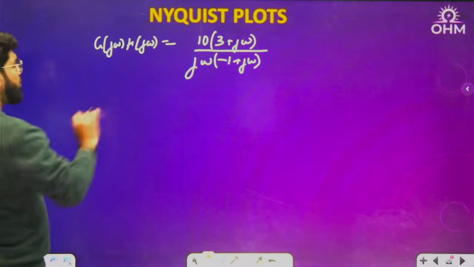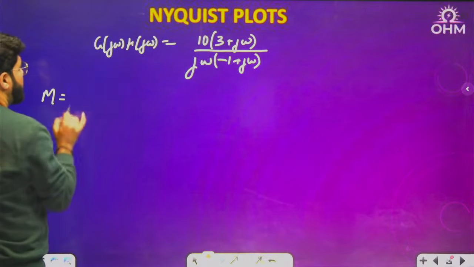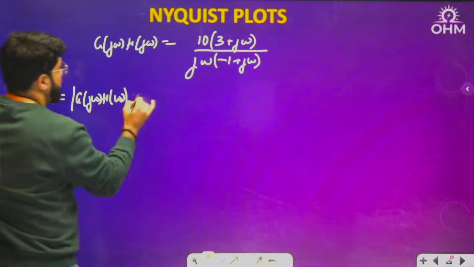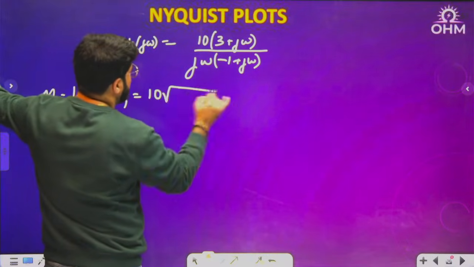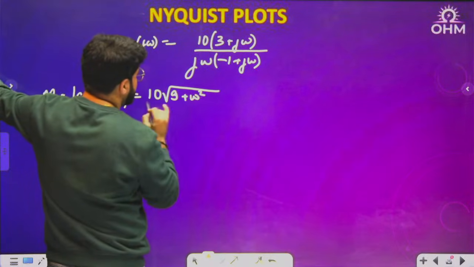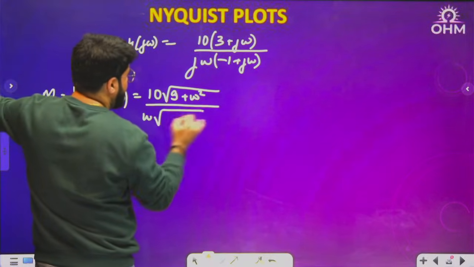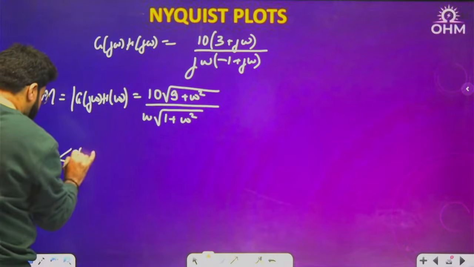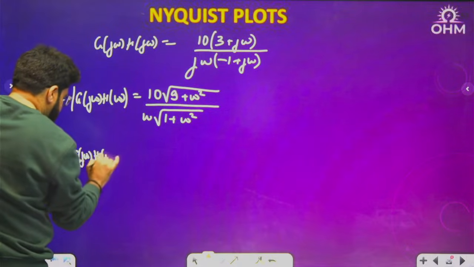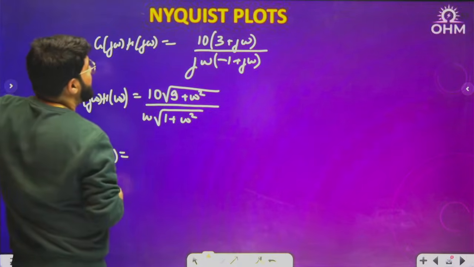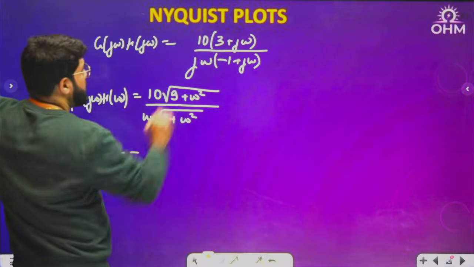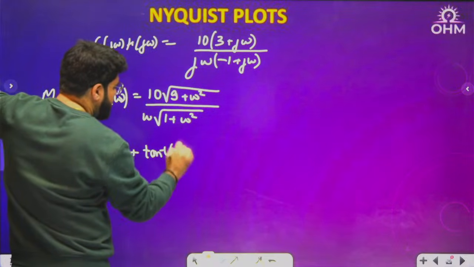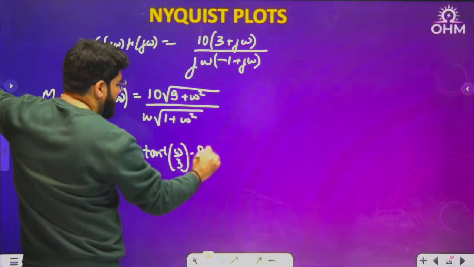Firstly, what is the magnitude here? The magnitude mod G(j omega)H(j omega) will be 10 under root of 9 plus omega square, divided by omega under root of 1 plus omega square. What is the phase here? The angle of G(j omega)H(j omega). Starting with the numerator, tan inverse of y by x, tan inverse omega by 3, denominator minus pure imaginary 90 degree.